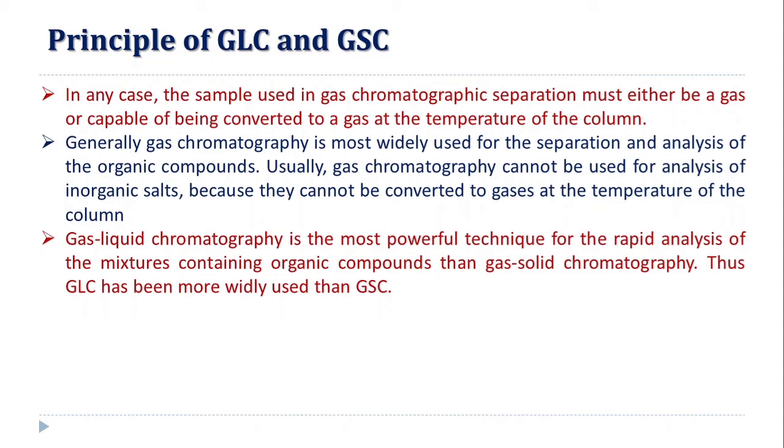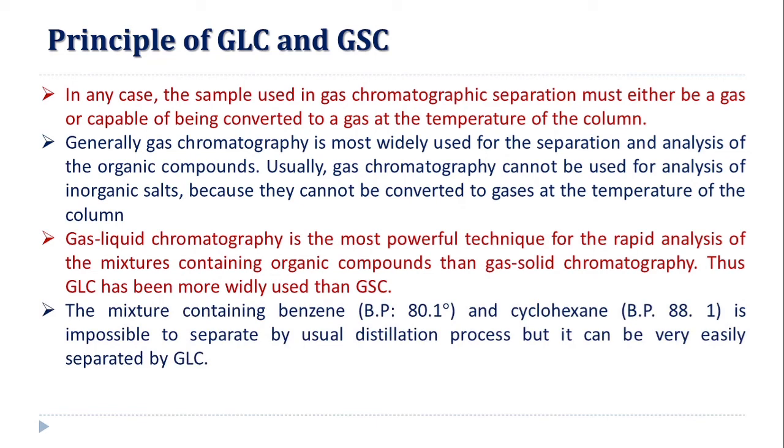In gas liquid chromatography, partitioning and distribution is the main criterion for the separation of components, while in gas solid chromatography, the adsorption and desorption process is the main criterion for the separation. Adsorption and desorption, that is partitioning between gas and solid, is a slower process. That's why gas liquid chromatography is more powerful for the rapid analysis of mixtures containing organic compounds.